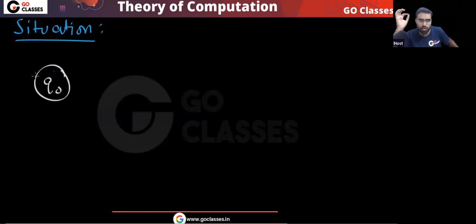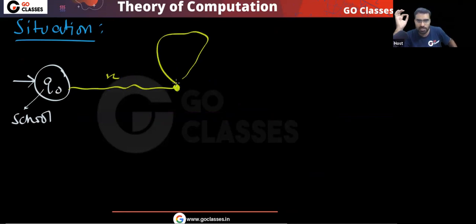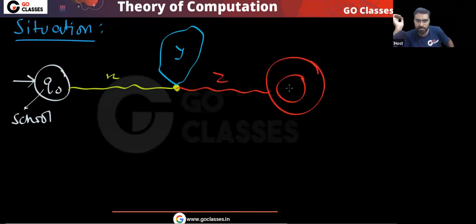So from this analogy, you just have to remember that if you have this type of situation, consider this situation. If in your life you have this situation, let's assume this is Q0, this is your school. And you are taking this X, and here you are doing something, and this entire thing is called Y. And then you are taking Z. So you are doing something, that is Y, and then you are going to Z, and you are going to the final state. This is the final state.